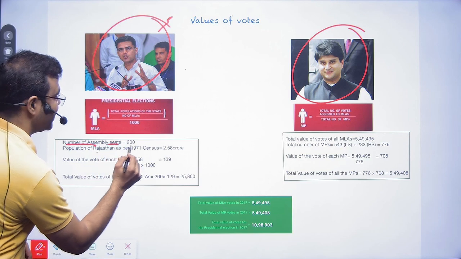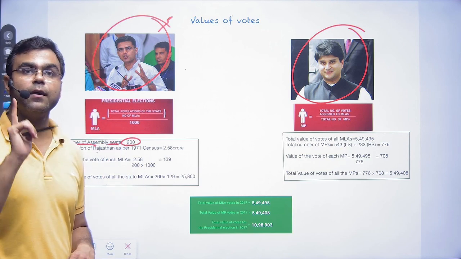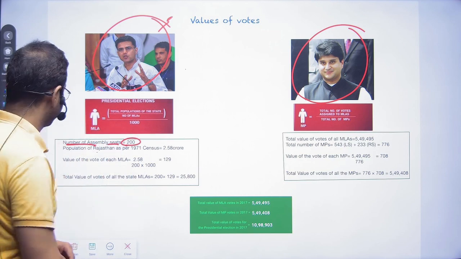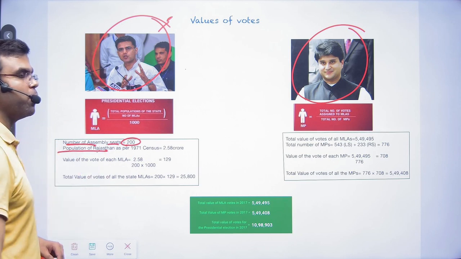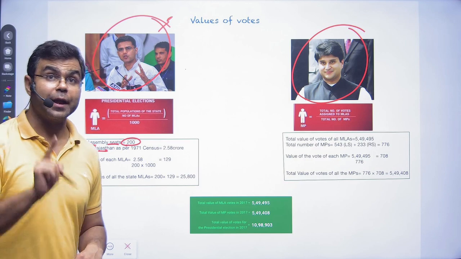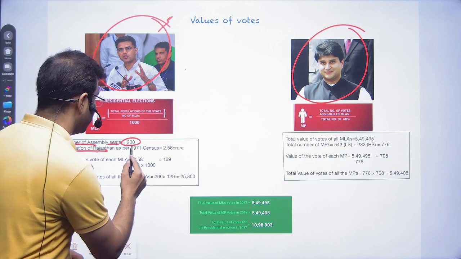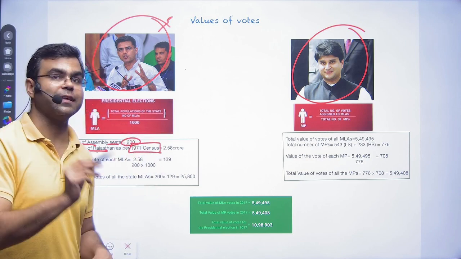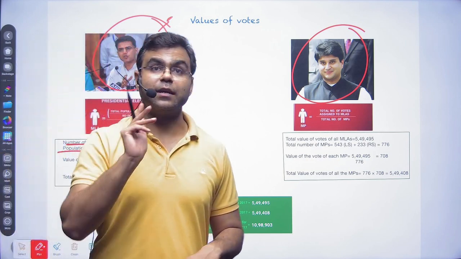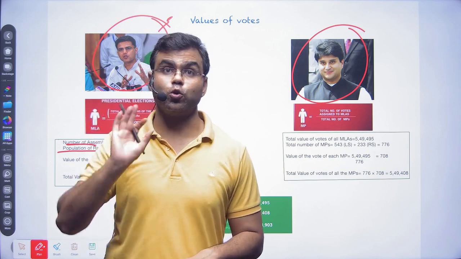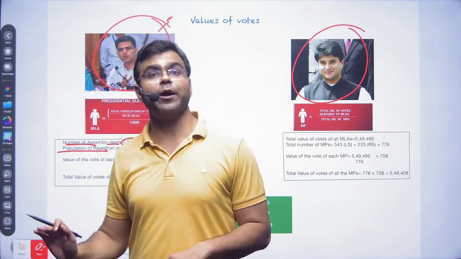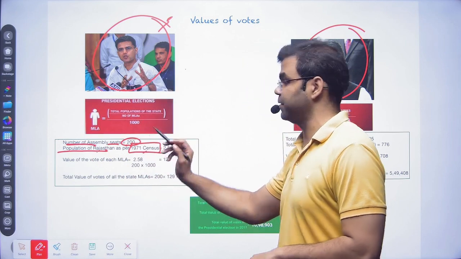The number of assembly seats in Rajasthan is 200. We take up the population of Rajasthan. Now pay attention, the population of Rajasthan is based on the 1971 census. It's not 2011 or 2001. We're still following the census data of 1971.